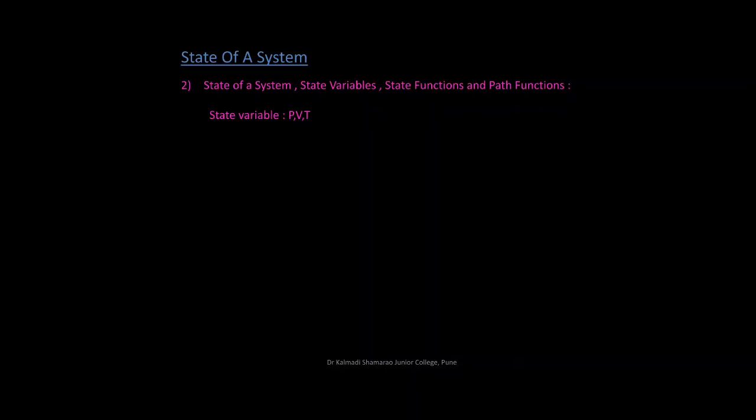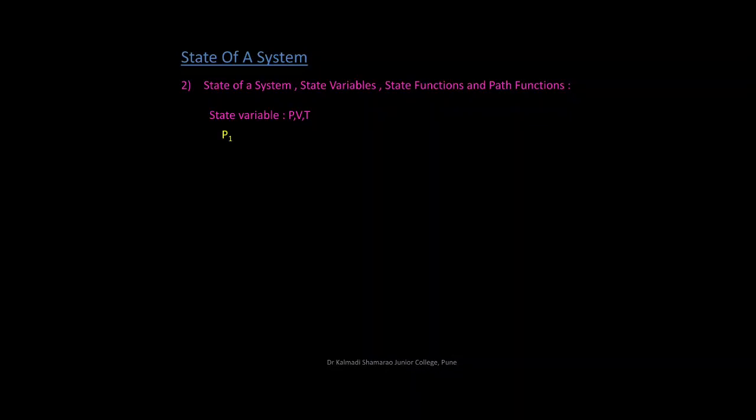A known set of variables such as pressure, volume, temperature, and energy are associated with the system at any given instant, and this is called the state of a system at that instant. A change in even one or more of these variables changes the state of the system.